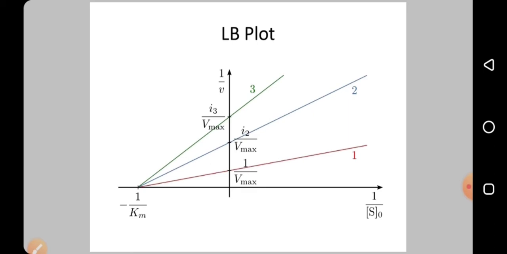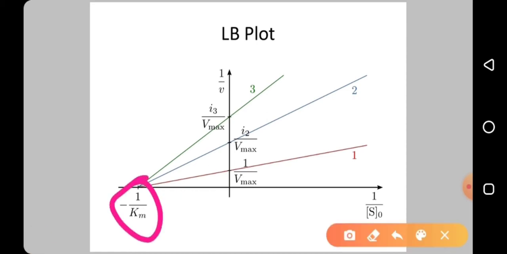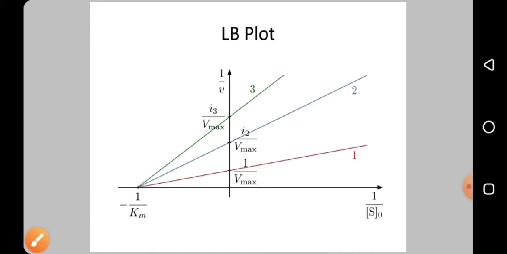If you plot the reverse, the double reciprocal plot, you can see there won't be any change in Km. Km is common for all, but Vmax is reduced. In the presence of the inhibitor, Vmax is reducing as the inhibitor concentration increases, because it is reversible. This is the double reciprocal plot.